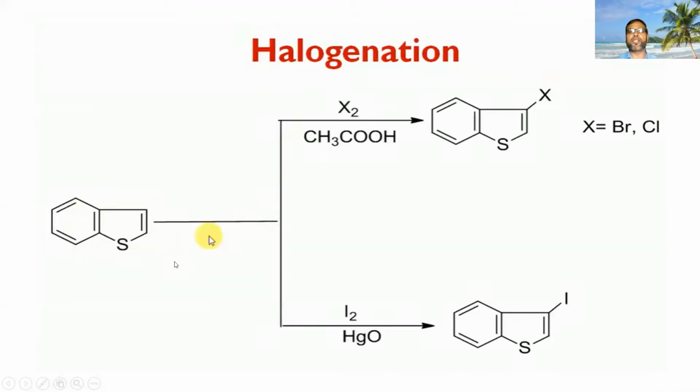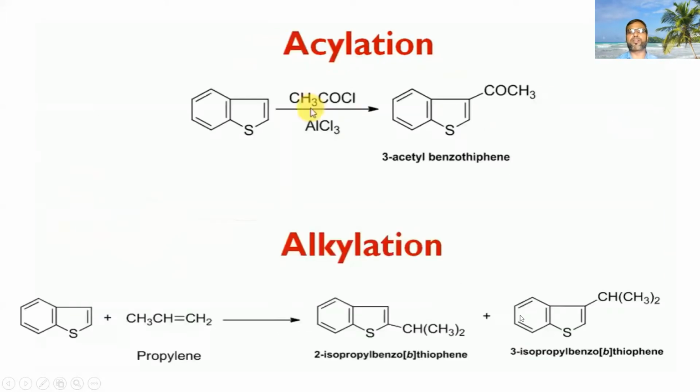Now you can see the halogenation at position 3, hydrogenation at position 3. Acylation at position 3, 3-acetyl benzothiophene.